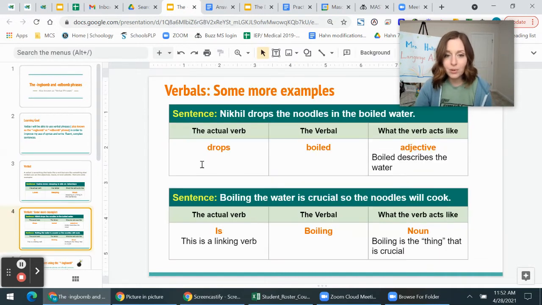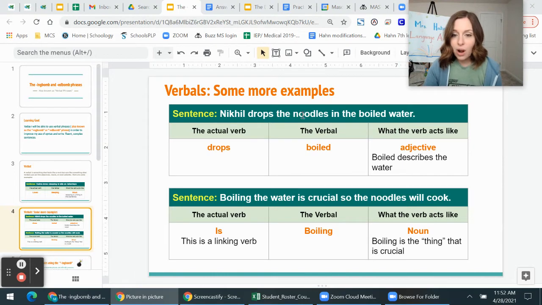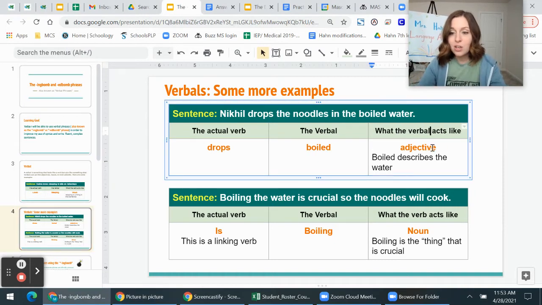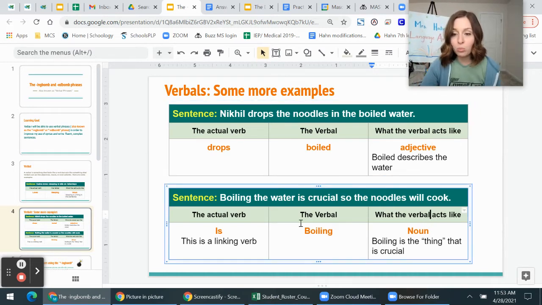Here are some more examples. Nikhil drops the noodles in the boiled water. Again, we think drops is an action, boil is an action. But in this case, there's actually only one verb. The actual verb is drops. That's what Nikhil is doing. He drops the noodles. The verbal then is boiled. And here, since it's describing a noun, the word water, the verbal acts like an adjective. Boiled describes the water. What kind of water? The boiled water.